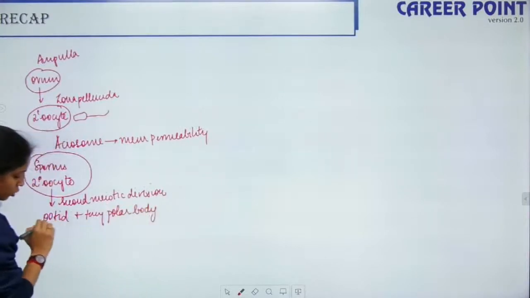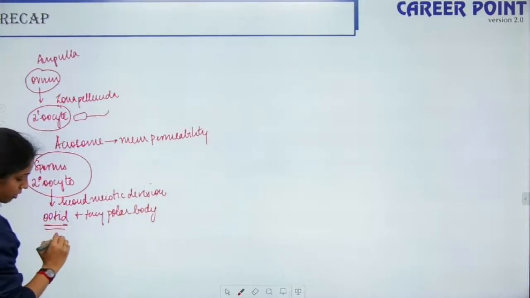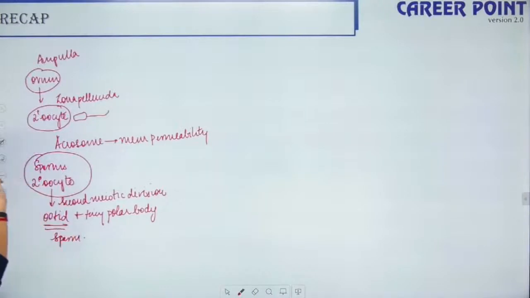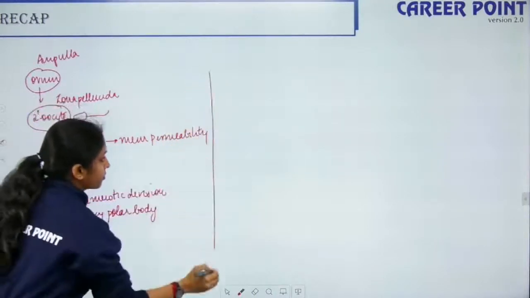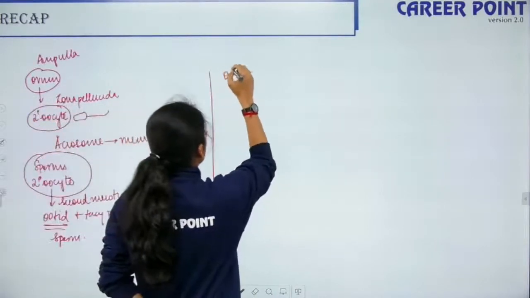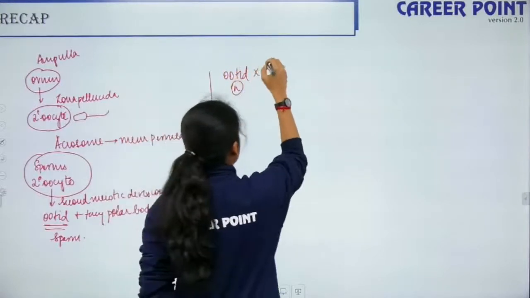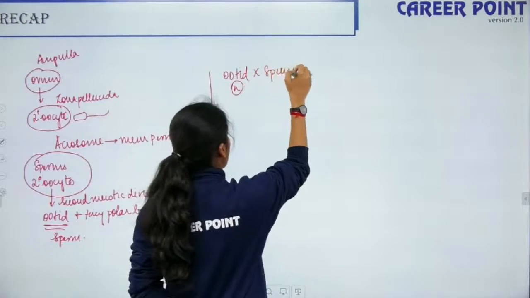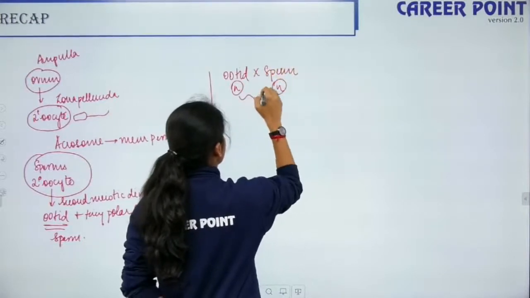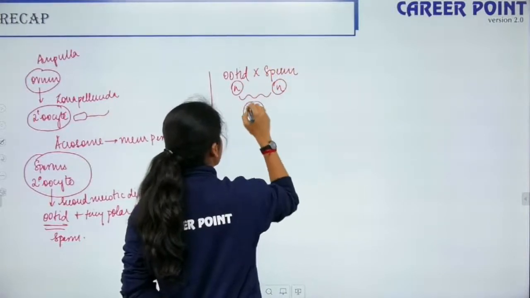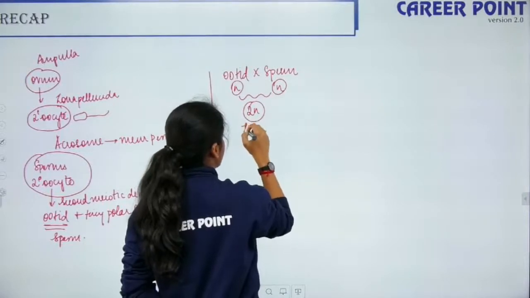It is this oocyte that fuses with the sperm and thus forms a zygote. The oocyte, which is haploid, fuses with the sperm, which is also haploid, and forms the diploid zygote.